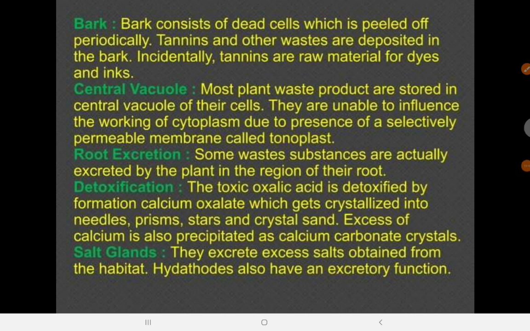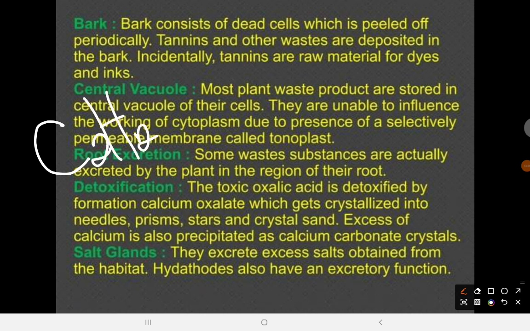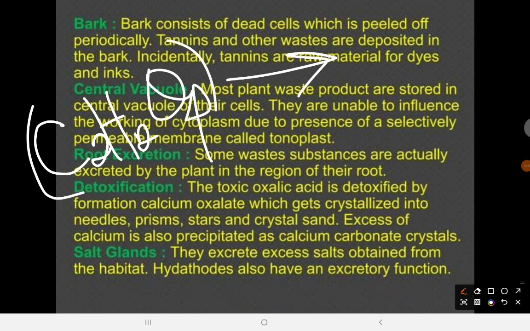So then, of course, we have the salt glands. Let me quickly talk about the detoxification. Now, the way it happens is such that in plants, the oxalic acid is detoxified into calcium oxalate. Is that okay? And the chemical formula for oxalic acid is C2H2O4. So, this is going to be converted into calcium oxalate.